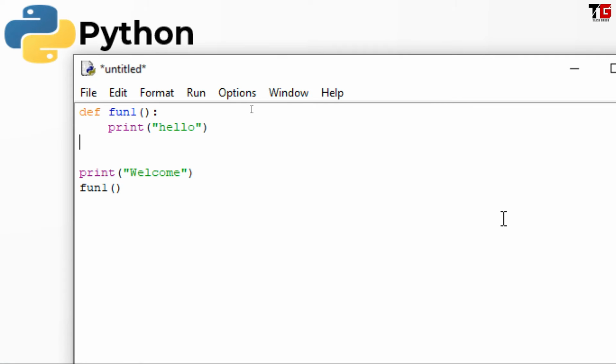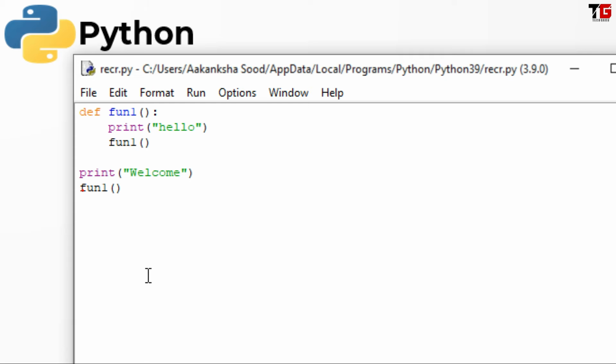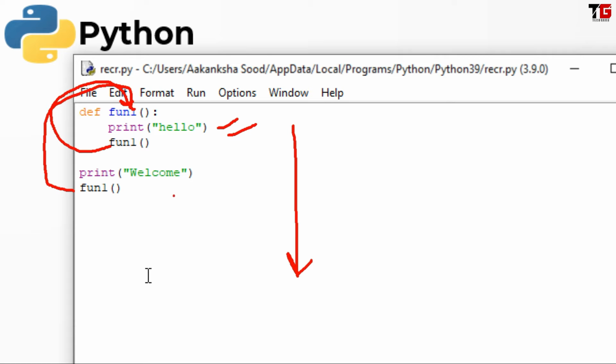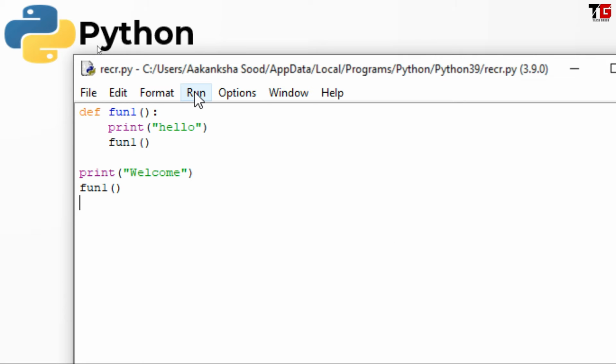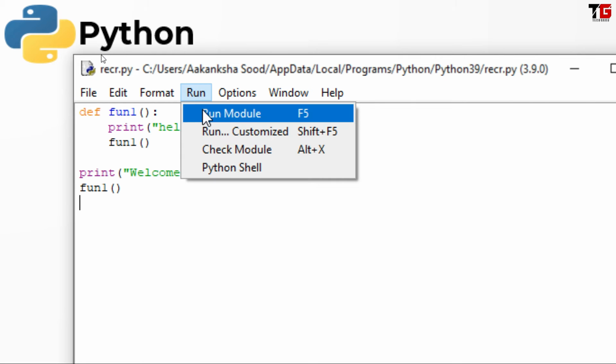But after displaying hello message, if I write fun1, it means first time when I call fun1 function, this hello message will be displayed. After hello, the cursor will again go back to fun1, and the hello message will be displayed again. It means this hello message will be displayed many times because now this fun1 function is calling itself again and again. Let's run the program and check the output.